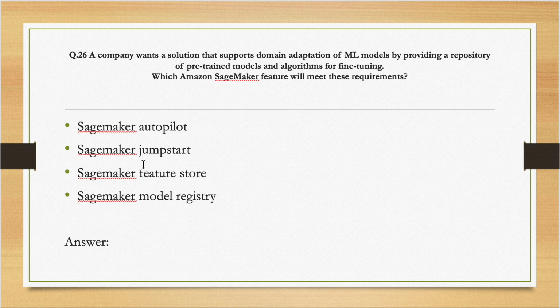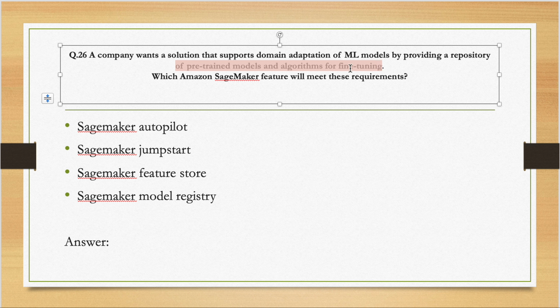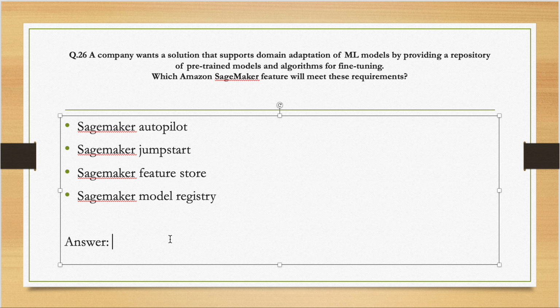Coming to question number 26. A company wants a solution that supports domain adaptation of ML models by providing a repository of pre-trained models and algorithms for fine-tuning. Which SageMaker feature will meet these requirements? So basically, we are given a repository of pre-trained models and algorithms for fine-tuning, and we want something that supports these, like domain adaptation of ML models. So which SageMaker feature can you use? Take a minute or pause the video and think about it.